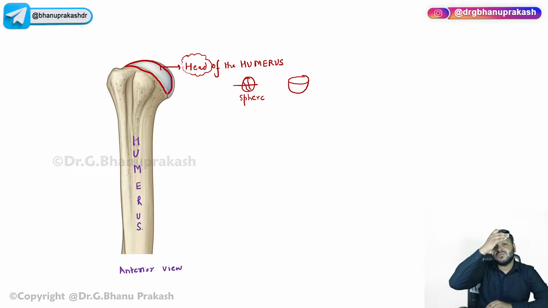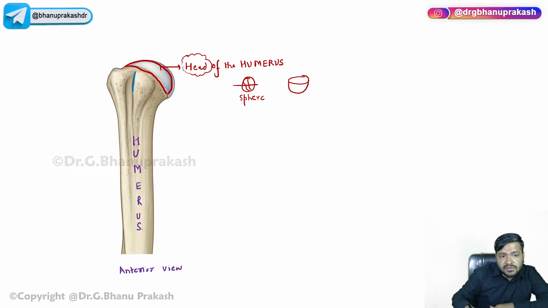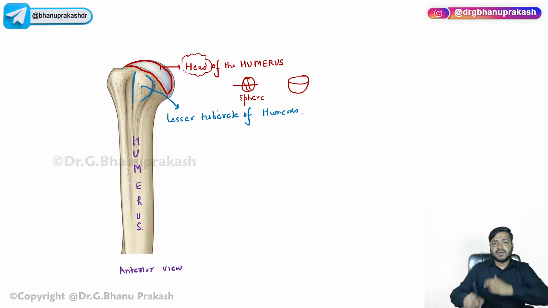Now guys, just try to see near to the head of the humerus. If you can see the head of the humerus, near to it, there are certain round-like projections. This is called the lesser tubercle of the humerus. Now, when I say humerus, guys, that is the bone of the arm region.